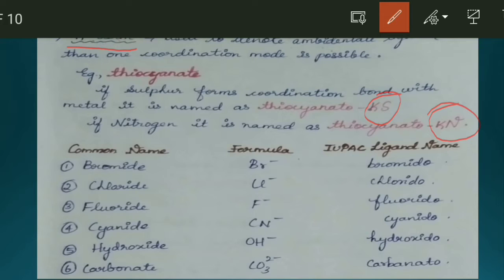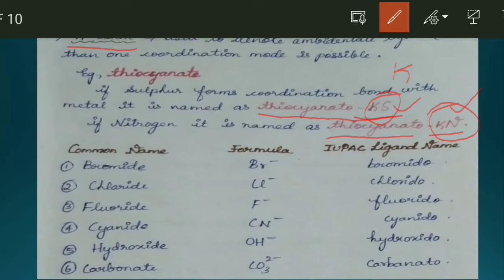See, if sulfur forms the coordination bond with the metal, it is denoted as kappa S, as thiocyanato kappa S, that is the sulfur binds with the metal. If nitrogen binds with the metal, it is named as thiocyanato kappa N because the nitrogen is binding. So if more than one coordination mode is possible, it is denoted by the term kappa.